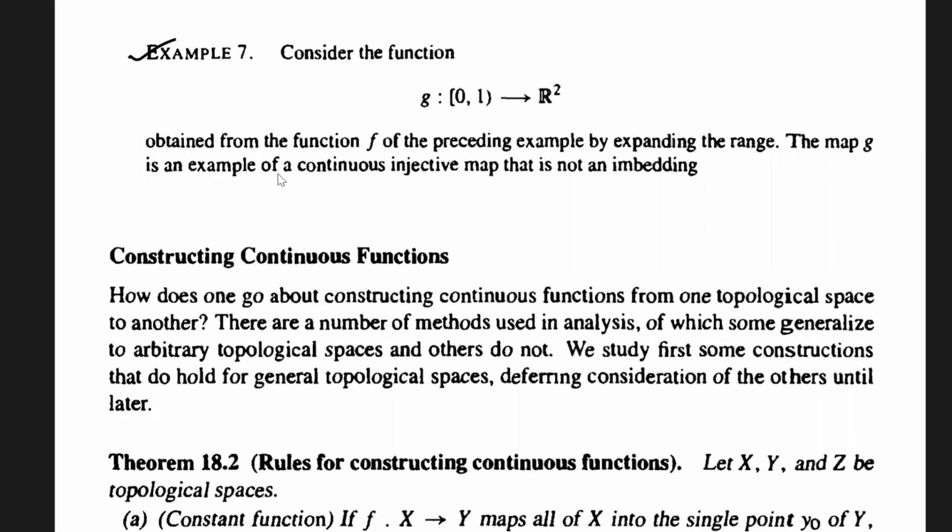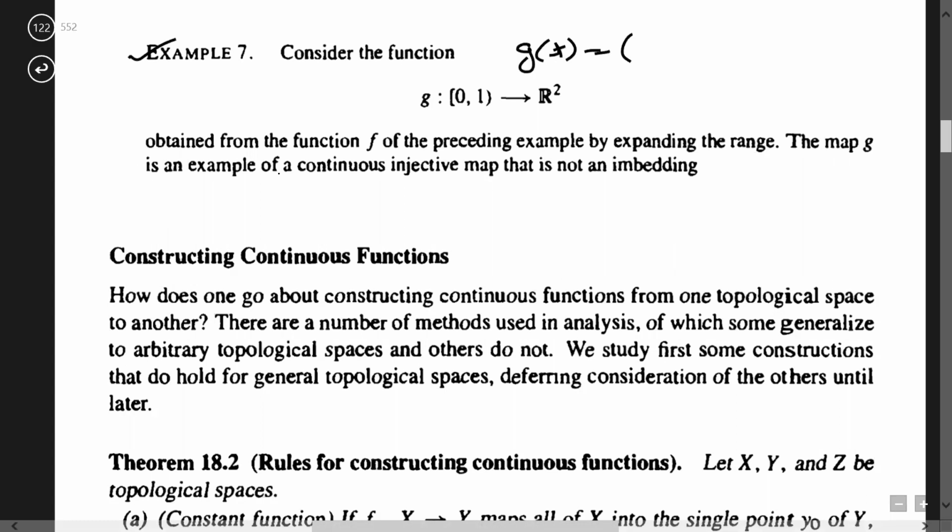See, the claim is about the same function g of t given by (cos 2 pi t, sin 2 pi t), which we have seen from [0, 1] to S1. If we expand its codomain, I mean, S1 is its range. Clearly, according to this map, S1 is its range.